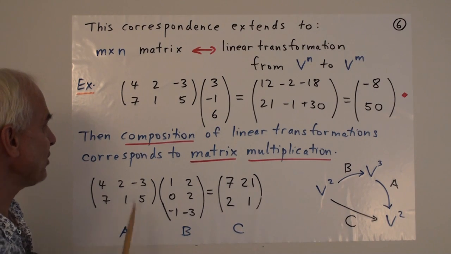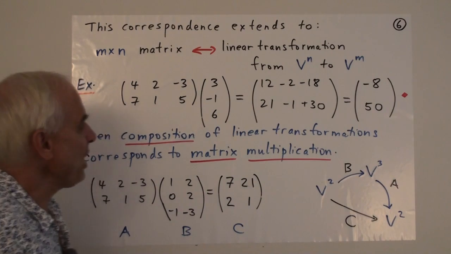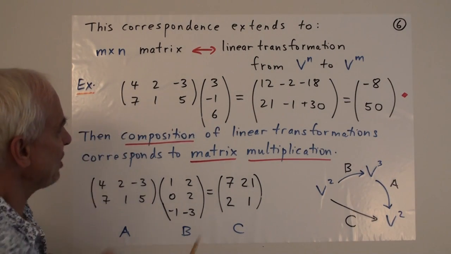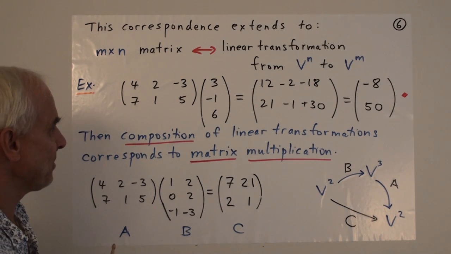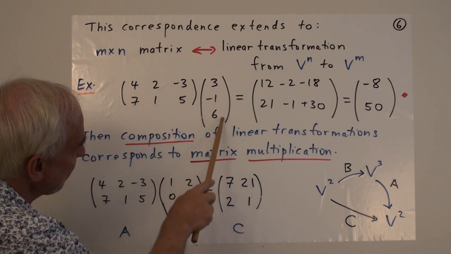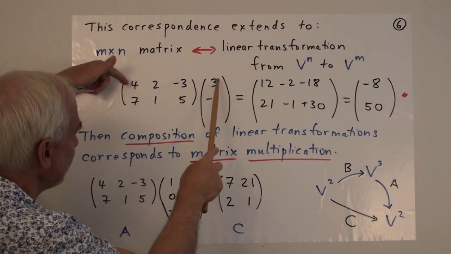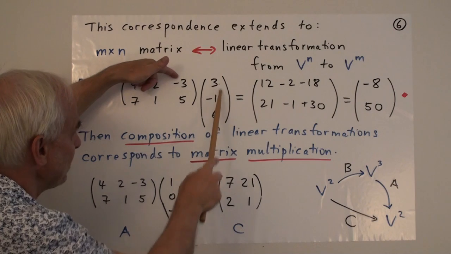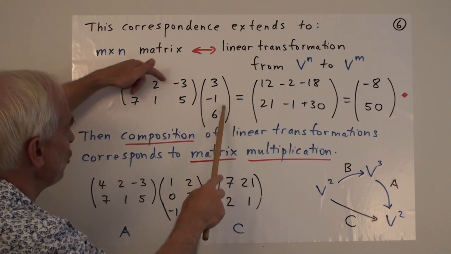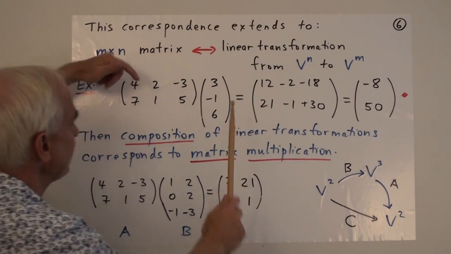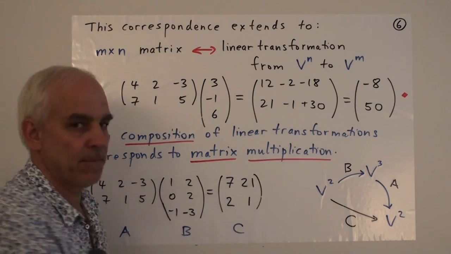So let me illustrate that. Here's a 2 by 3 matrix. And we can multiply that 2 by 3 matrix by a 3 by 1 matrix, or a column vector, on the right. We need to have 3 here because there's 3 here, and the way we multiply the row and the column, we need the same number of entries here as are here. So if we do this multiplication, we get 12 minus 2 minus 18 for a total of minus 8, and 21 minus 1 plus 30 for a total of 50.